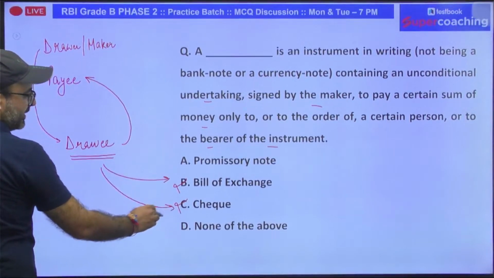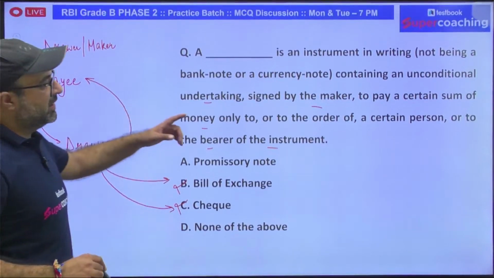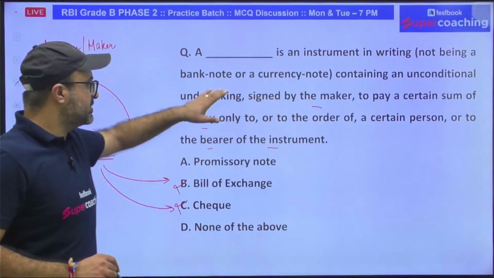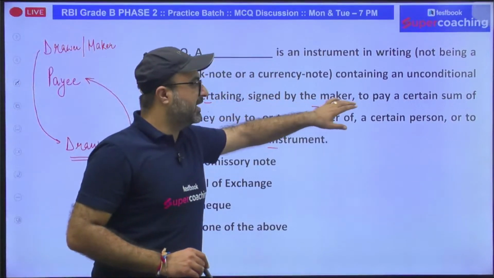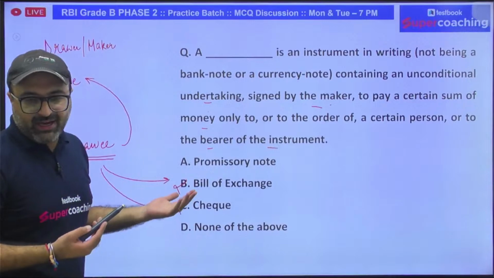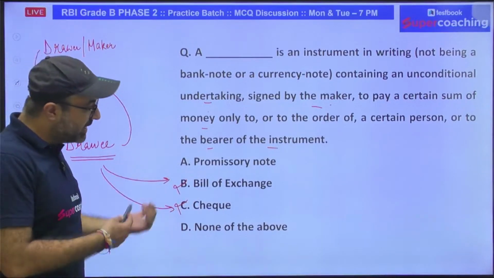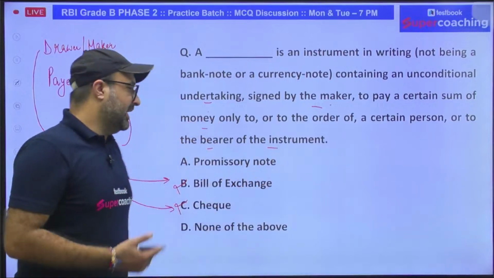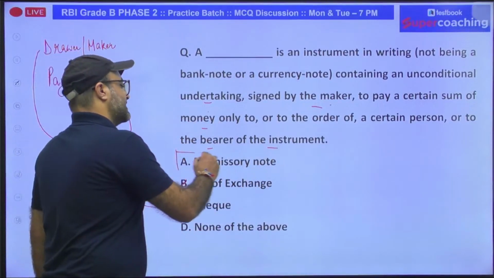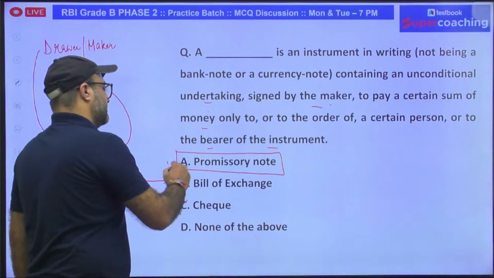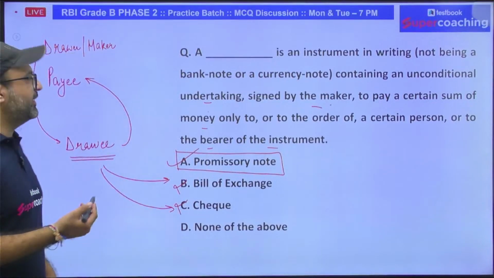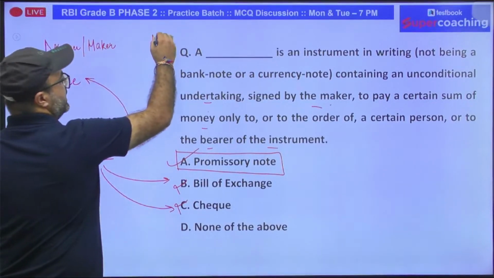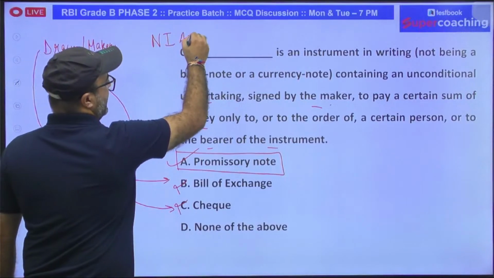But as per the question, an instrument in writing, unconditional undertaking signed by the maker to pay the sum. So who is the creator? The maker is the creator, and the maker has that authority, or the maker is responsible to pay the funds in the near future. So that is termed as what? It is termed as a promissory note, which is defined under the Negotiable Instruments Act 1881.